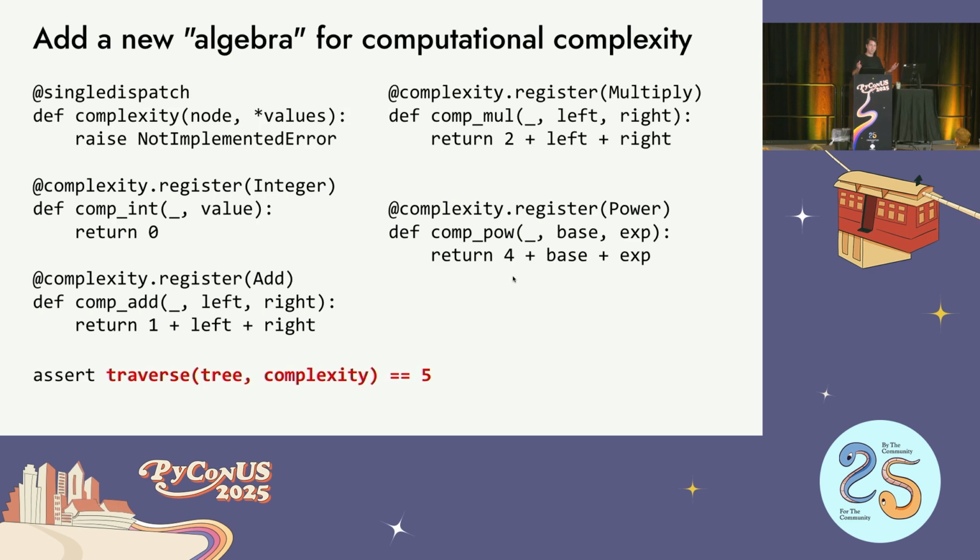Okay? So now I have a way to take the same graph and do a whole different set of operations on it, and look how simple that was. You don't even know it's a graph. You can't even see that here, but it just happens. I just have to pass the complexity function into this traversal. So pretty cool. And you could add more.